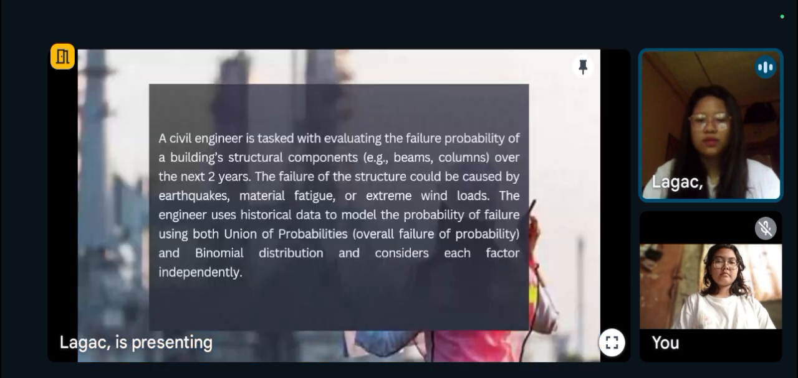A civil engineer is tasked with evaluating the failure probability of a building's structural components, for example beams and columns, over the next 2 years. The failure of the structure could be caused by earthquake, material fatigue, or extreme wind loads. The engineer uses historical data to model the probability of failure using both the union of probabilities, or the overall failure probability, and the binomial distribution, and considers each factor independently.